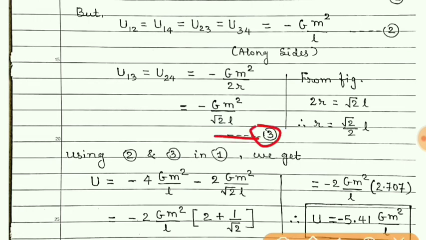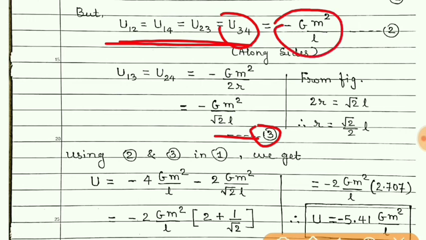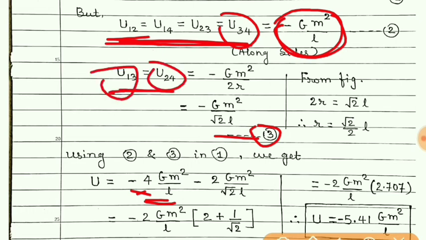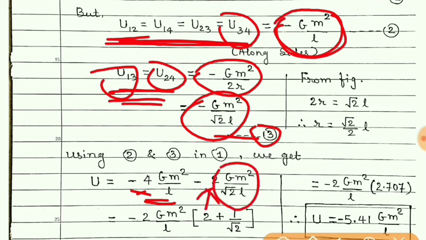So now students, 4 pairs, each having gravitational potential energy this much. So adding these 4, we will get this as 4 times of this. And along the diagonals there are 2 pairs, and each has potential energy this or this. So as there are 2 pairs, it is multiplied by 2. These are 4 such pairs, so multiplied by 4.